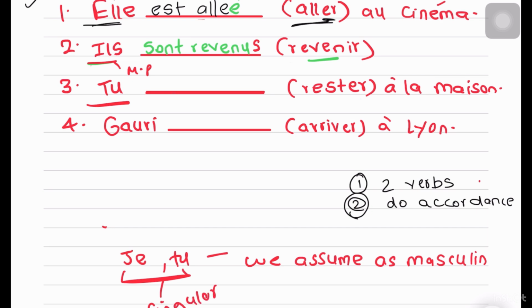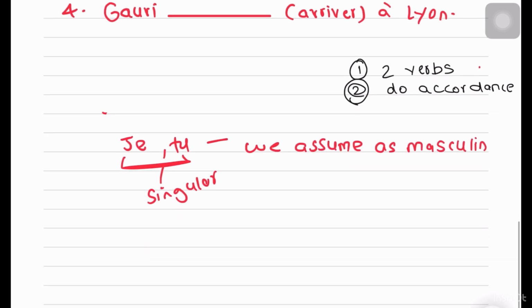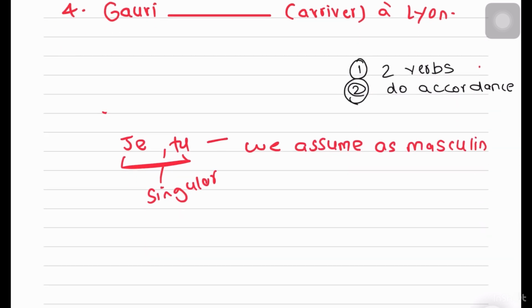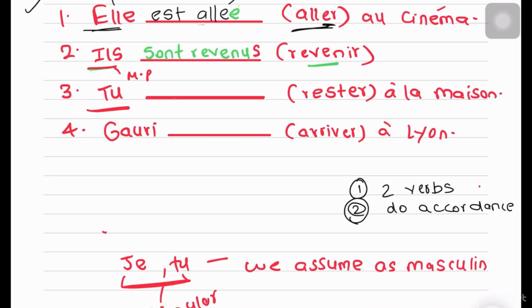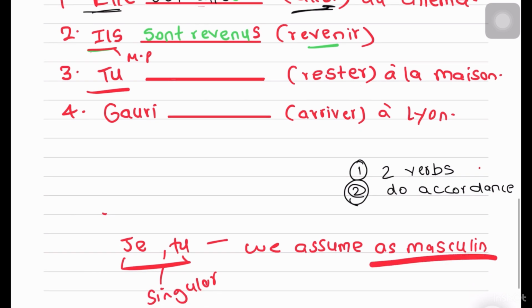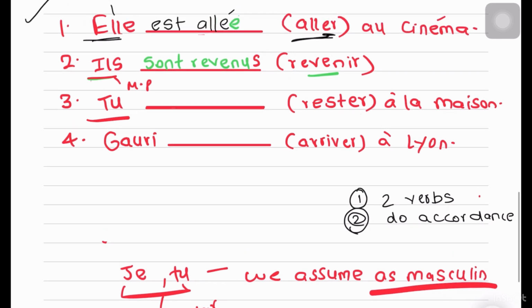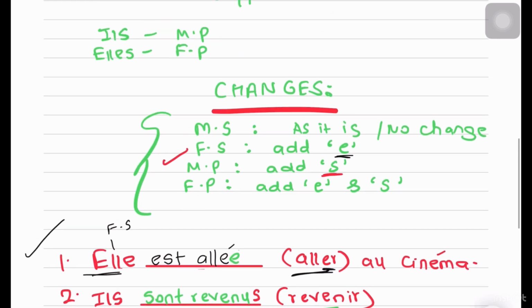Unless I'm speaking, for example, and I'm a girl. So when I say je, I will put an extra E when I'm personally speaking. But if I'm doing an exercise, no need to do that. Doesn't matter if you're a guy, if you're a girl, that is irrelevant. We assume it to be masculine to simplify our business. We don't want to complicate anything. If it's je, if it's tu, you don't have to wonder, is it masculine or is it feminine? We assume it to be masculine. We don't have to add anything. Why? Because it's singular and it's masculine, and for masculine singular, no change, leave it as it is.